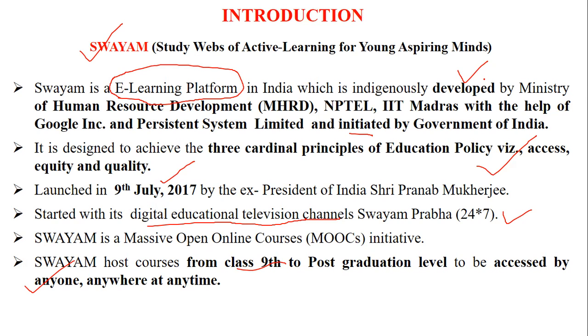IIT Madras, with the help of Google and Persistent Systems, which was initiated by the Government of India on 9th of July 2017, with 3 policies of accessibility, equity, and quality. It covers classes from 9th to post graduation, which can be accessed anywhere, anytime, any place, right?